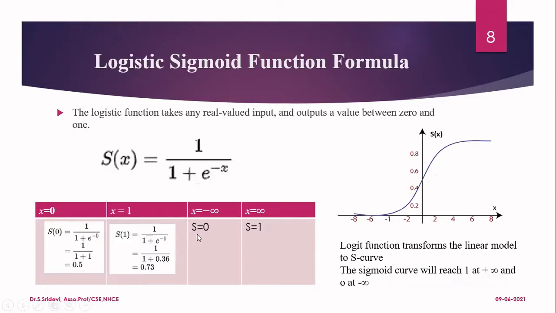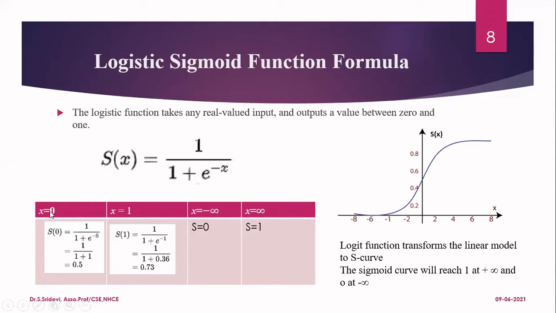Now, let us see how this function is going to have a curve like this. So in case of logistic function, it takes any real valued input and it is going to output a value between 0 and 1. And s of x is nothing but 1 divided by 1 plus e power minus x. So this x value will be from minus infinite to plus infinite. But our aim is we want s of x from 0 to 1 only. Let us see how it is done.